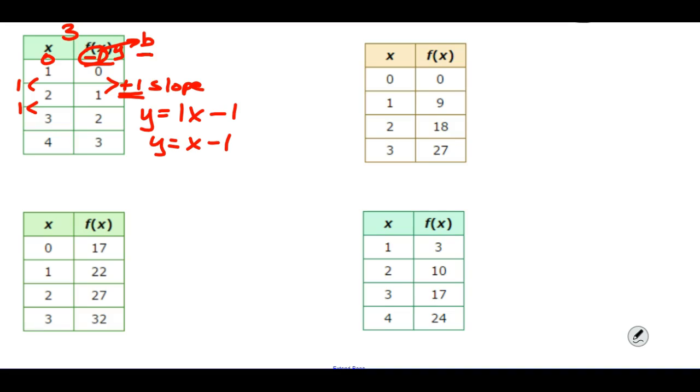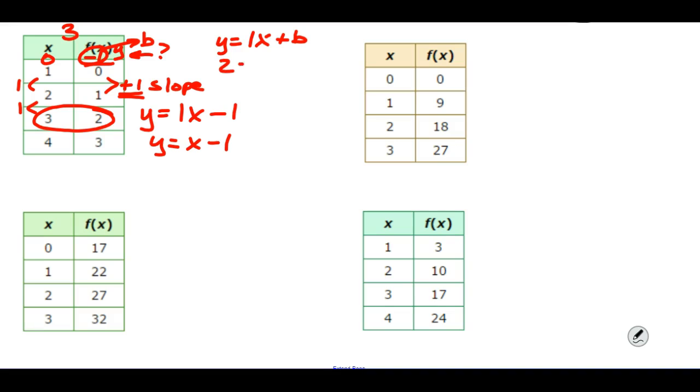If you can't figure this point out by looking at the list and you're like, I don't know what that would be, I just want to go through the procedure that I know will work. Once you find that the slope is 1, you can substitute into the formula y equals mx plus b and find what b is by taking any one of these points. In this case, we're going to take 3, 2, just because we can take any point.